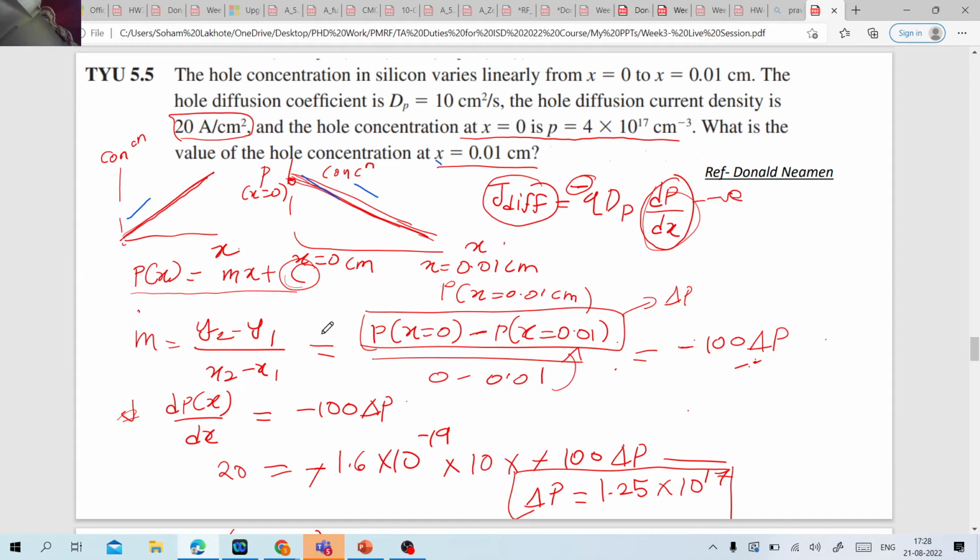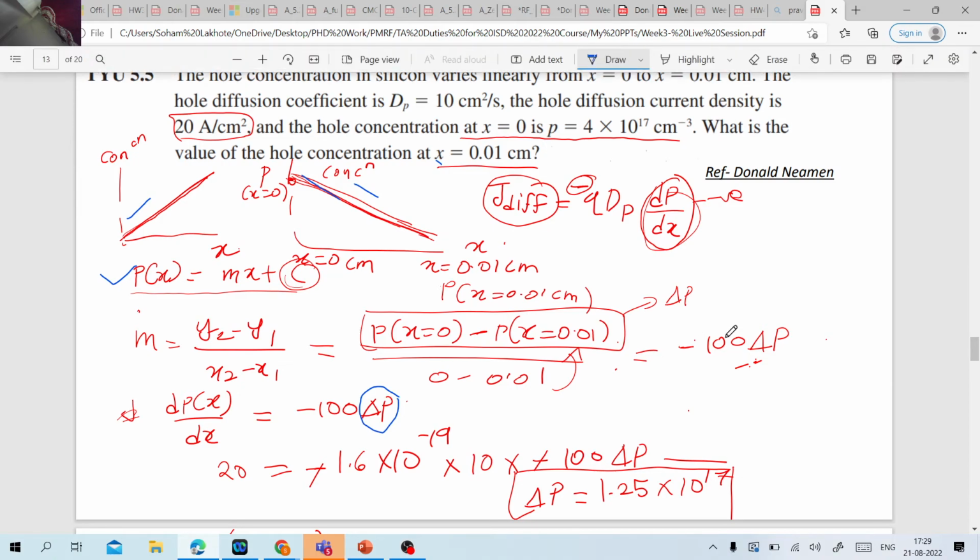So what we are going to do is write p as a function of x, correct? For that I need to know this p of x. I have written it as p of x is mx plus c, correct? Now I can easily calculate the slope. The only thing is that I don't know the value of hole concentration at x equal to 0.01. So what I have done is, this difference itself, y2 minus y1, I had assumed as Δp, correct?